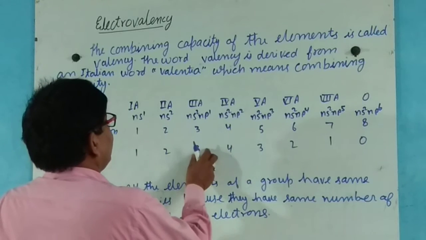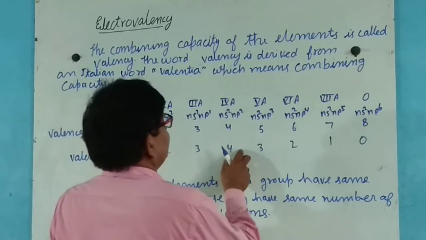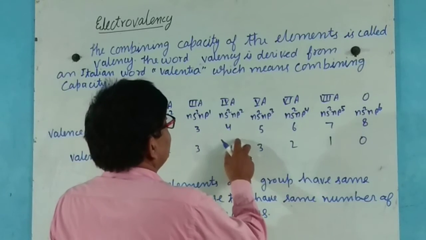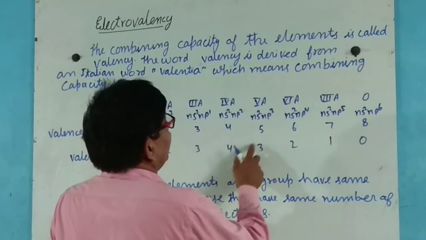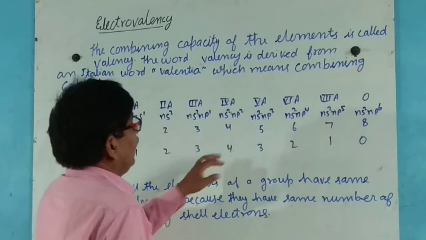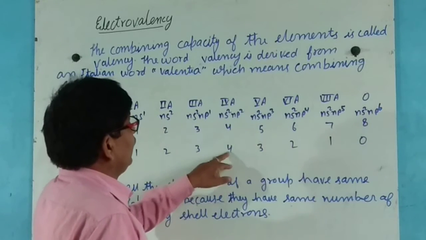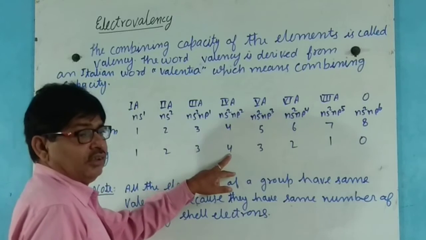Third group, valency 3. Fourth group, valency 4. And fifth group, valency 3. Now, in the outermost shell here there are 4 electrons.